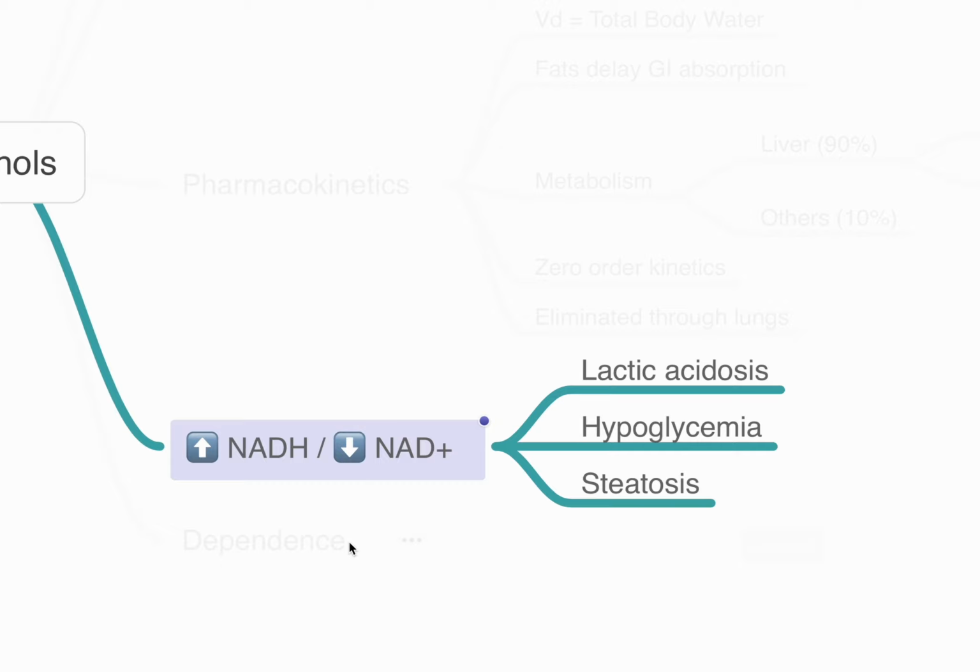Hypoglycemia occurs again because of decreased hepatic glucose output, and the fatty acid storage in the liver also increases. That causes fatty acid steatosis. That's the mechanism for the fatty liver seen in alcohol.